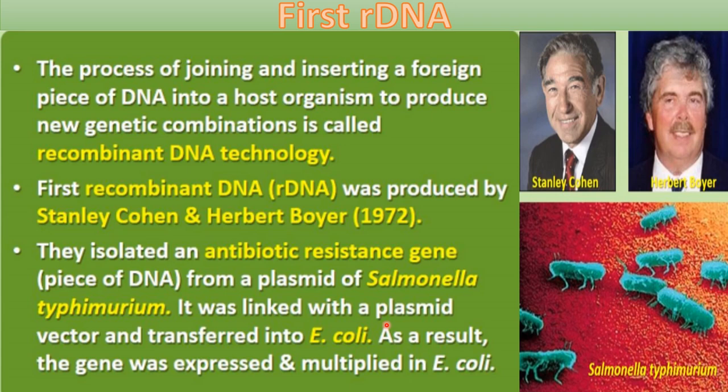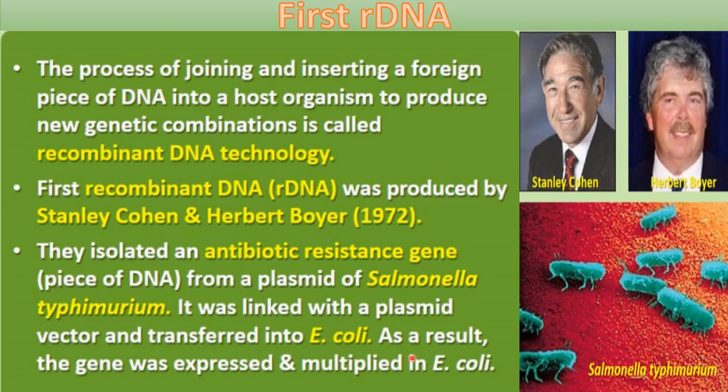Okay, so that plasmid was taken as a vector. And then it was transferred into E. coli, Escherichia coli, right? So what happened? That E. coli also got antibiotic resistant power due to that gene from Salmonella typhimurium.